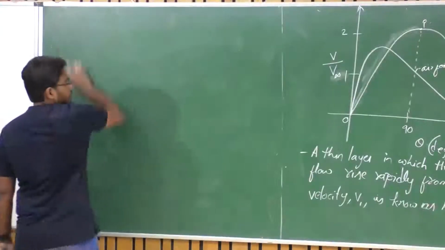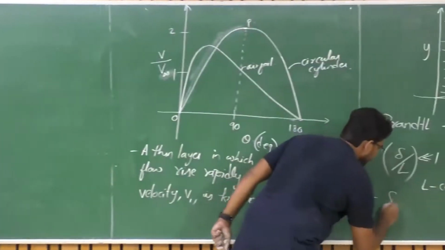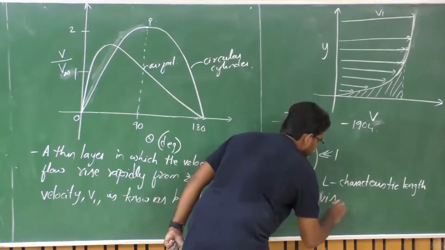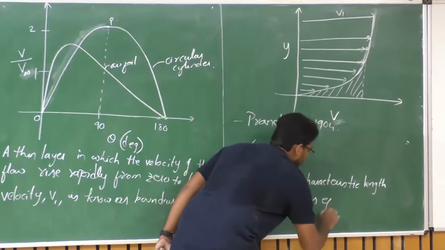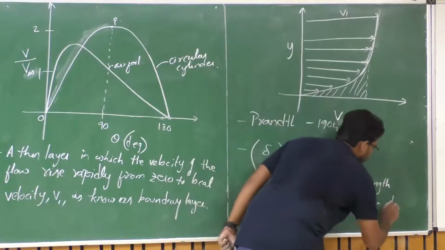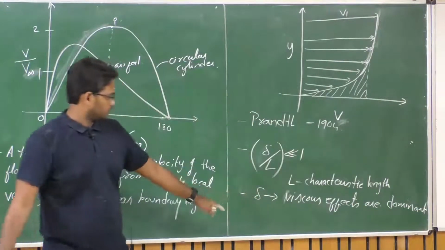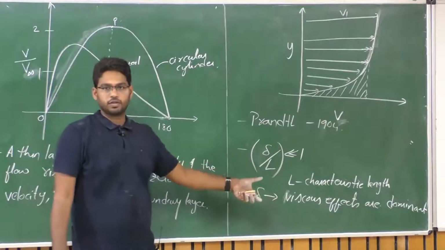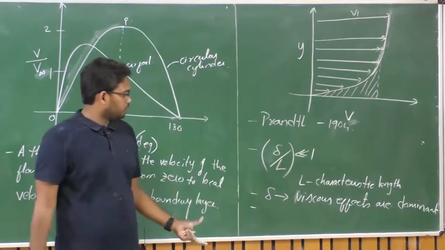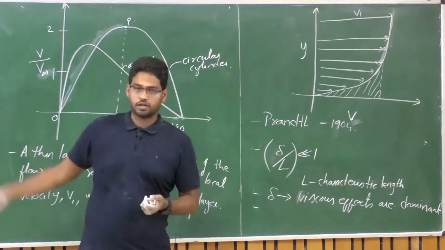Fine. Now typically, within this delta, the viscous effects are dominant, right. So we can say these viscous effects are confined within this particular boundary layer, right? And also outside this boundary layer, we can deal with the same potential flow theory or the hydrodynamic theory.